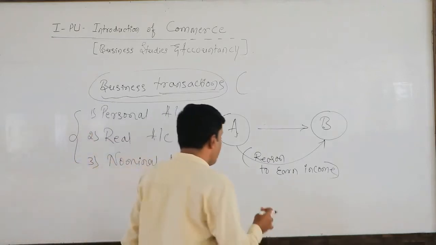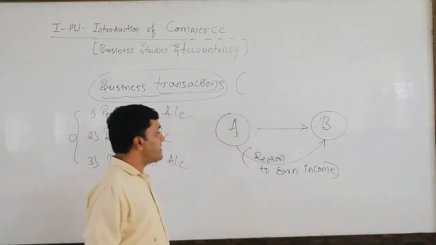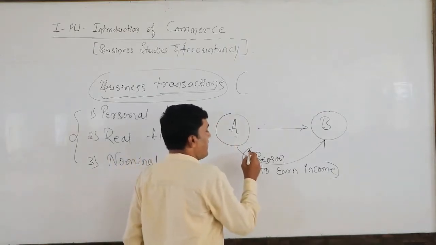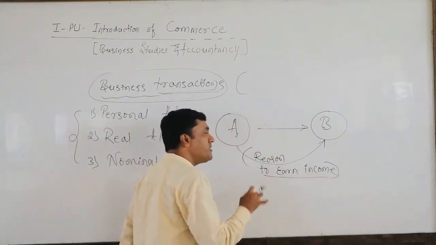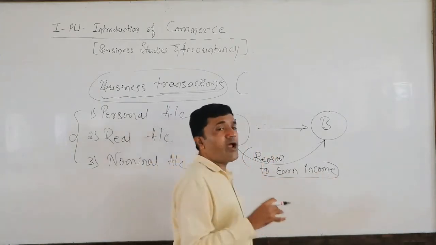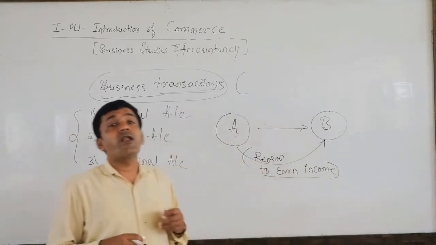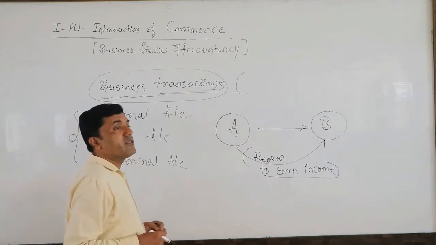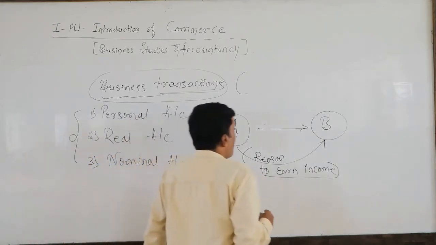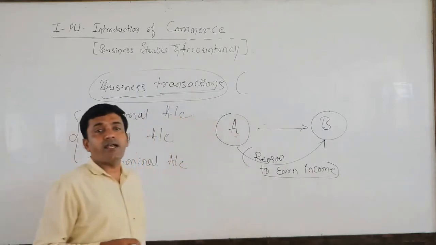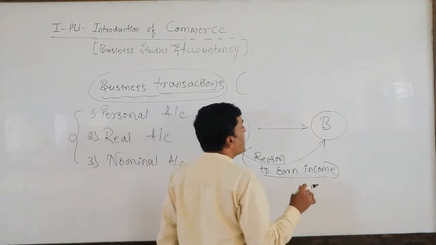That is the reason we can say it is the result. Similarly, in business the intention is to earn income, but we don't know at present how much we are going to earn. That is called the result. What we cannot say at present regarding the income, or it may be a loss, that comes under nominal.